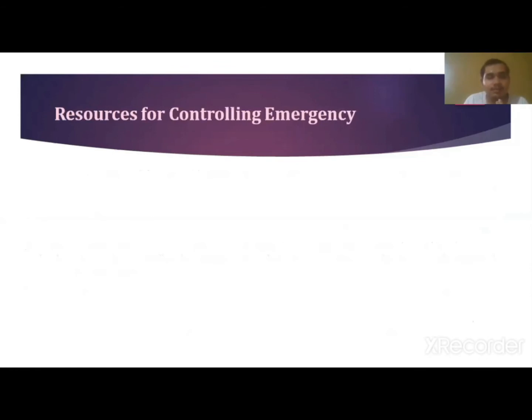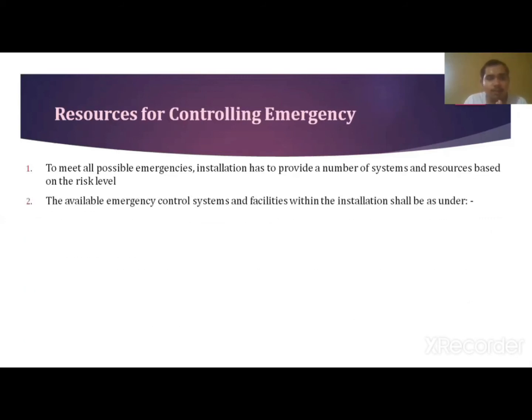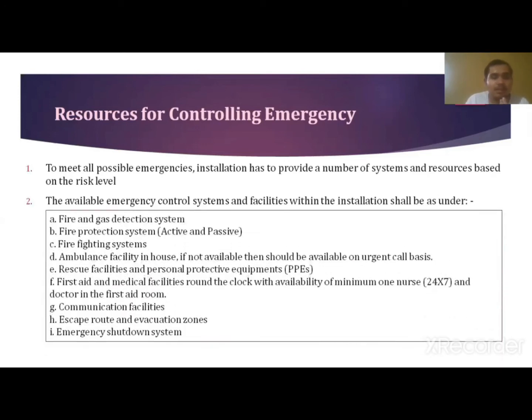And the next one is the resources for controlling the emergency. To meet all the possible emergencies, the installation has to provide a number of systems and resources based on the risk level. The emergency control systems and facilities which should be available in case of emergency are listed below. These are the equipment and services which should be available.